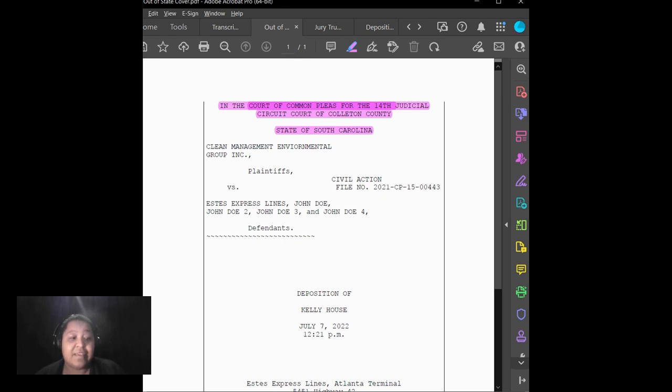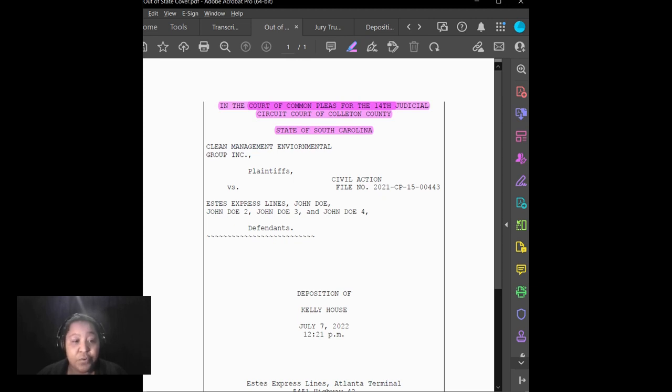This case was filed in the state of South Carolina in the Court of Common Pleas, but the witness that was being deposed was here in the state of Georgia, and therefore the deposition was taken here. Because many states have statutes that only a reporter that is licensed in that particular state has the authority to take down a deposition, this is why you may run into this, and you could run into it quite a bit.